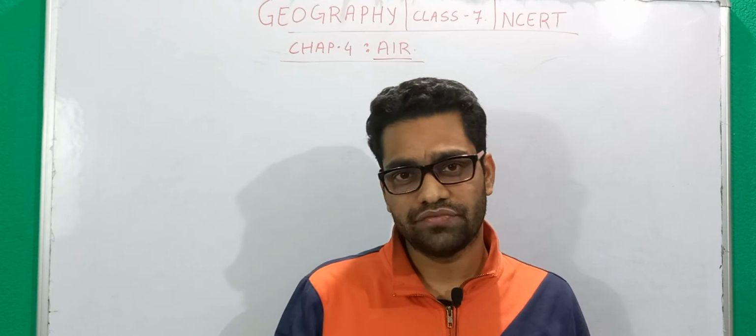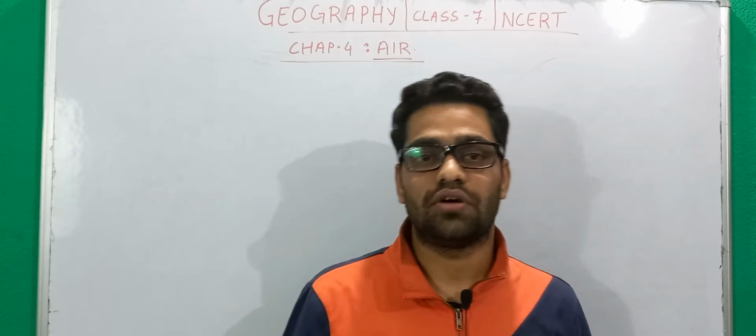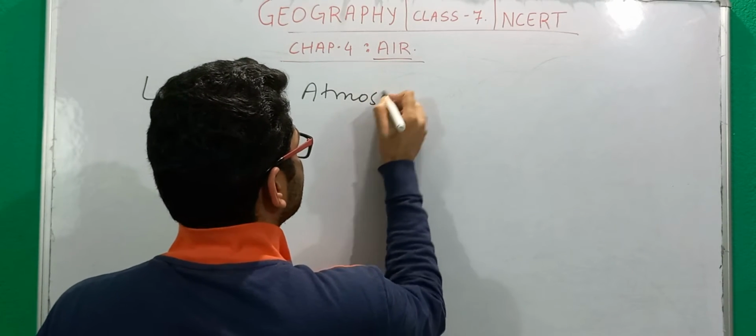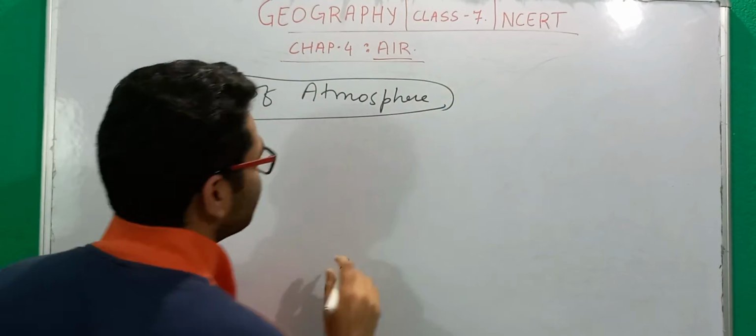So you will not be comfortable memorizing the order of these layers. So let's understand: when we talk about the layers of the atmosphere, what does it mean? First understand what it means.